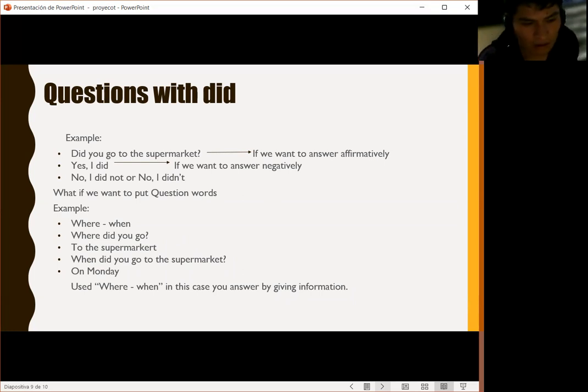Example, where or when? Where did you go? To the supermarket. When did you go to the supermarket? On Monday. Use where or when in the case you answer by giving information.